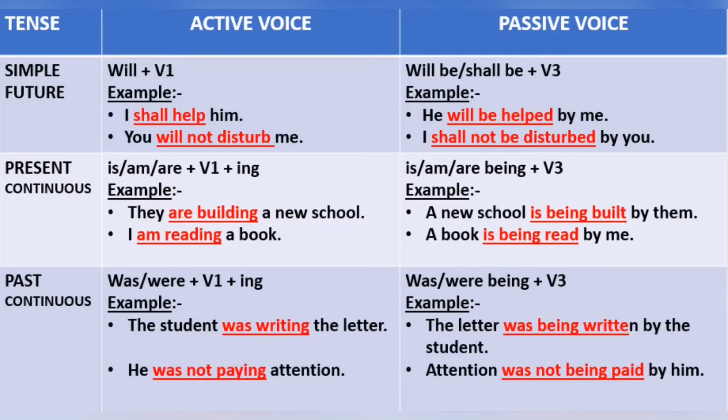In active voice, is, am, are plus first form of verb plus ing is there, and in passive voice it changes to is, am, are being plus third form of verb. Now look at the examples.